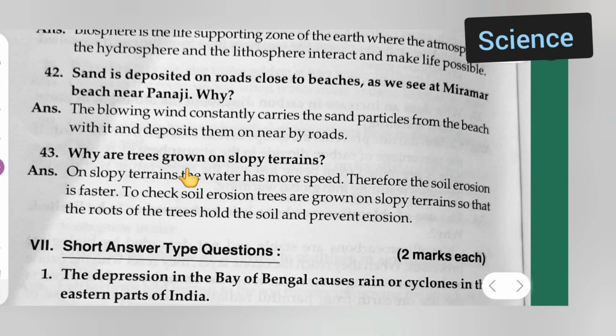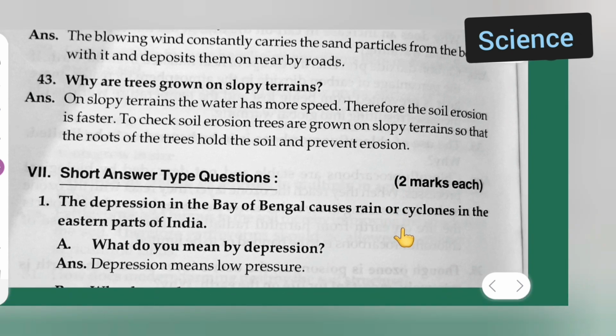Question number 43: why are trees grown on sloping terrains? On sloping terrains, the water has more speed. Therefore, the soil erosion is faster. To check soil erosion, trees are grown on sloping terrains so that the roots of the trees hold the soil and prevent erosion. Next are short answer type questions.